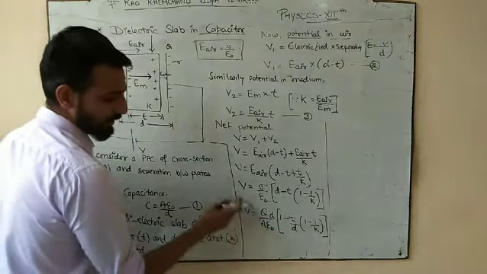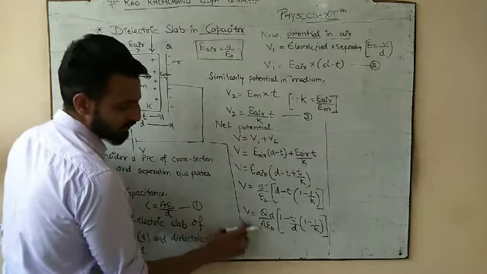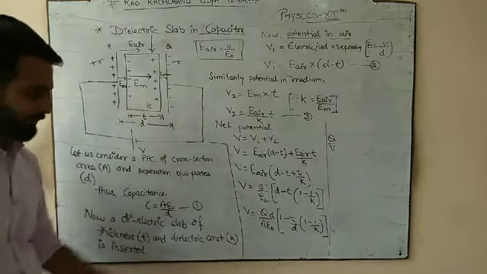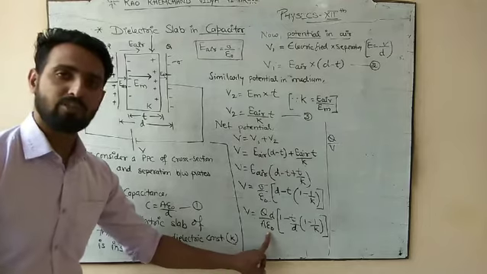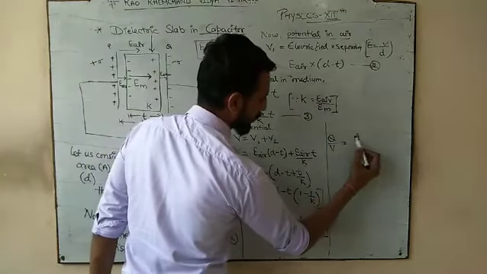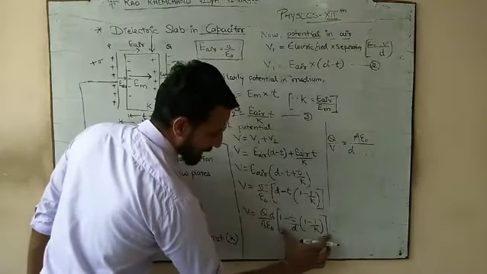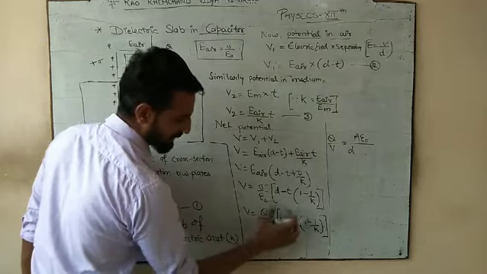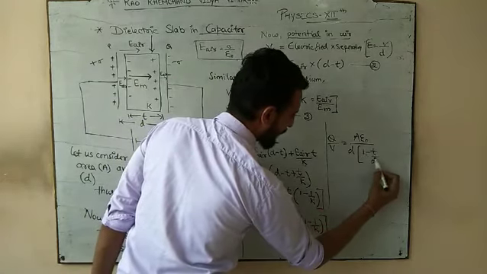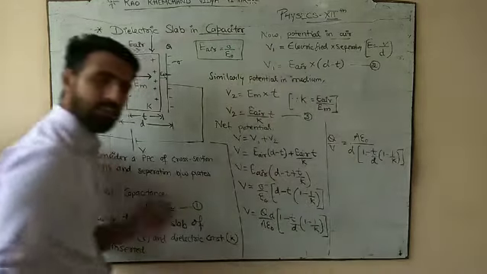Now transfer all the terms to the other side and take the V to the denominator. If we take V to the denominator, what will be left? Q by V. If I take V in the denominator of Q and take the rest of the things here, then A epsilon naught goes up, divided by D goes down, and this whole term, which is multiplying, will also go in the divide: 1 minus T by D bracket 1 minus 1 by K. Clear?